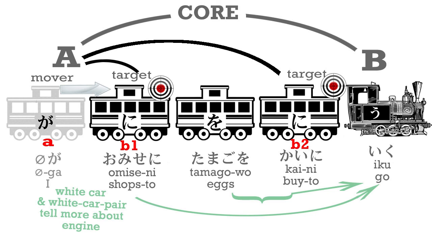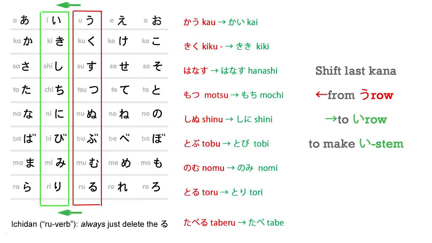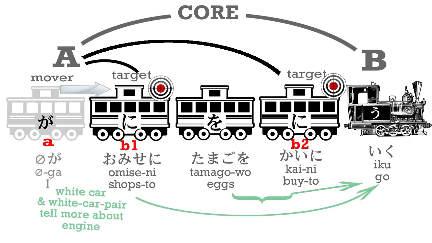Tamago is eggs. You might, if you're old enough, remember Tamagotchi, the little egg person that you raise. And kai is the e stem of kau, to buy. The e stem is a very special stem, and it can do lots of things, and it can also just be there on its own. Kai ni iku means in order to buy, for the purpose of buying.